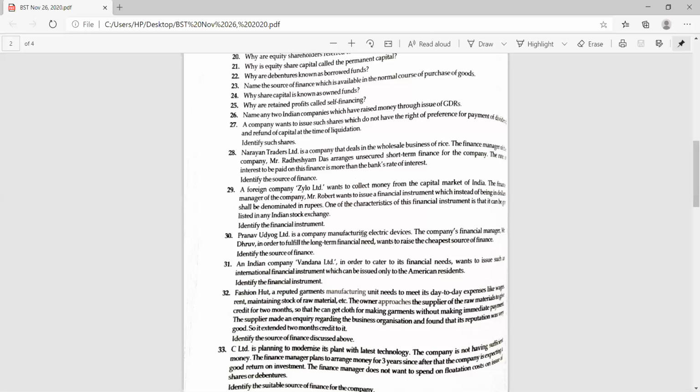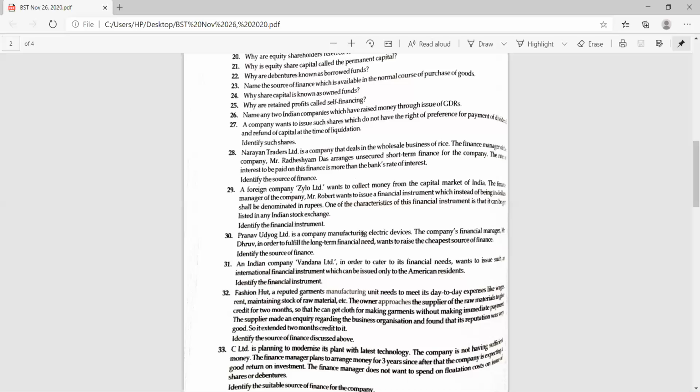A foreign company, Gyro Limited, wants to collect money from the capital market of India. The finance manager of the company, Mr. Robert, wants to issue a financial instrument which, instead of being in dollars, shall be denominated in rupees. One of the characteristics of this financial instrument is that it can be listed on any Indian stock exchange. Identify the financial instrument.